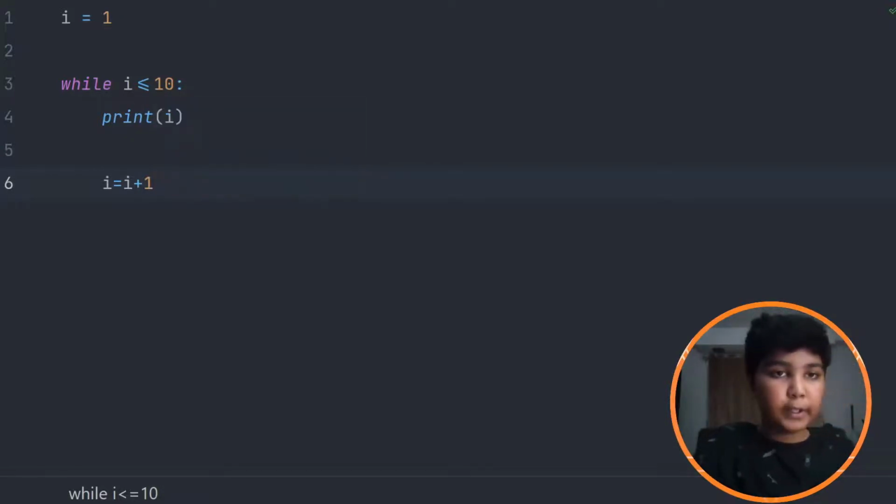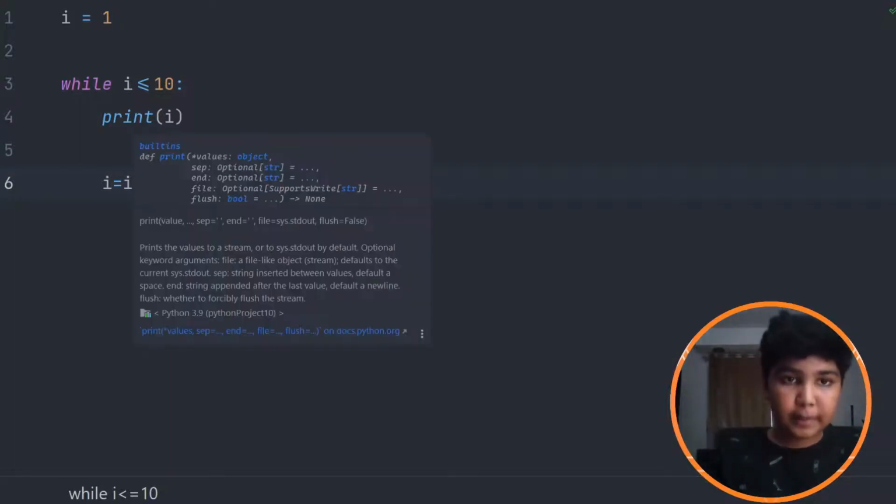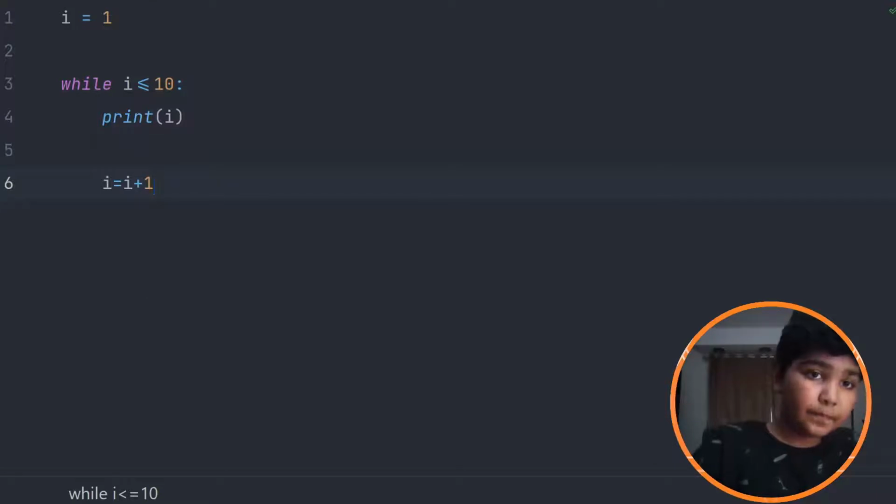So at some point we want the statement to be false. That's why I've written less than or equal to 10, because I want it to be 10 at some point. If we run this, the program will make it a 10. Because I is equal to I plus 1, that's fine.